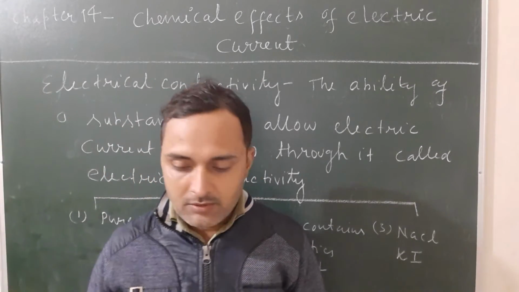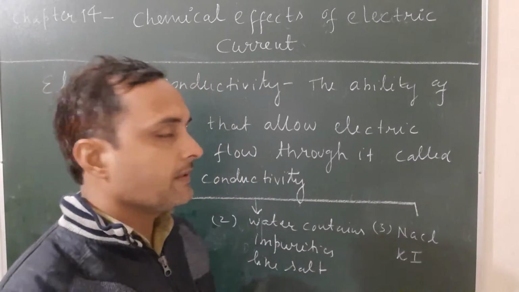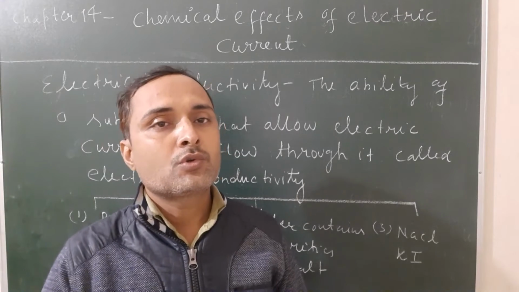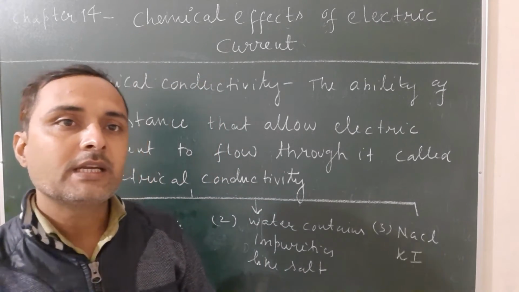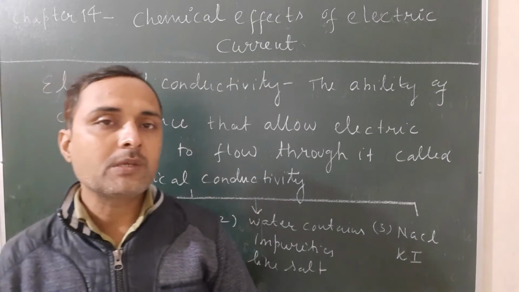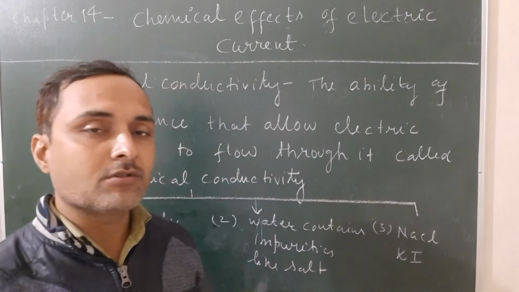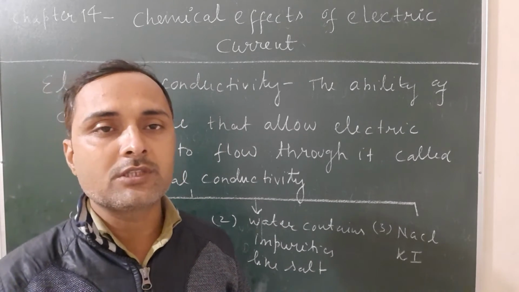Okay, page number 152. Once again, what is electrical conductivity? Ability of a substance to allow electric current to flow through it is known as electrical conductivity. It is not found in distilled water due to absence of charged particles. There is no dissociation of water.